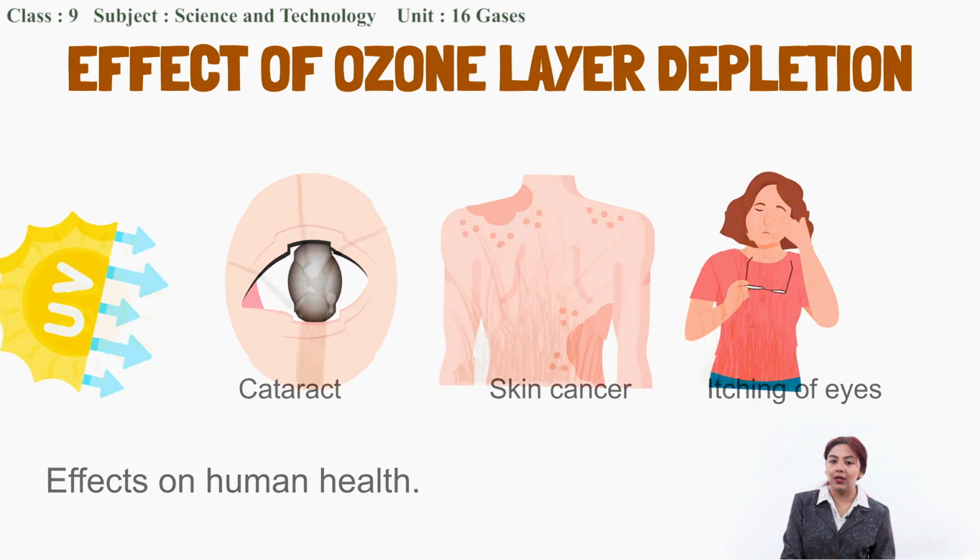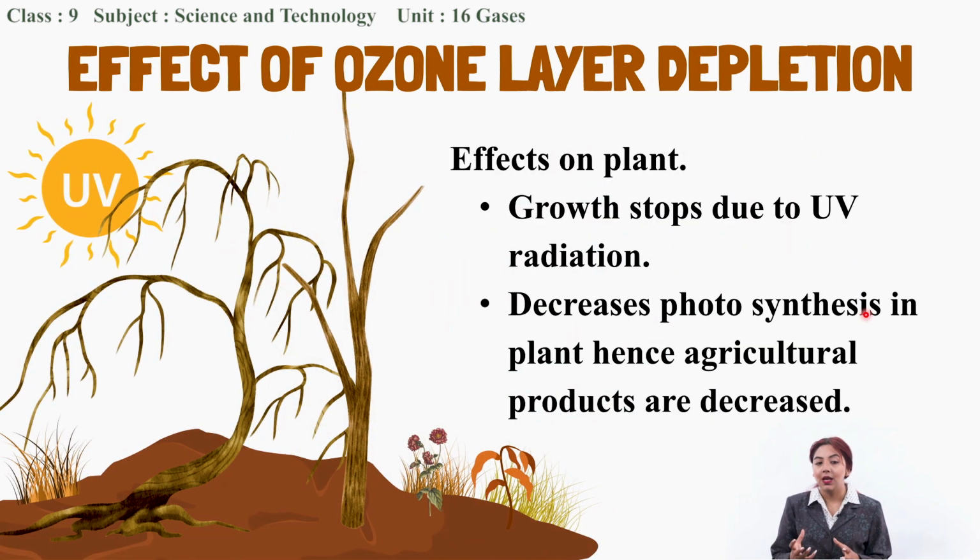Not only in human health, in plants, the harmful radiation which the ozone layer would have shielded us from if it was not depleted, if it reached the surface of the Earth, it stops the growth of the plant. And another thing it does is it also decreases the rate of photosynthesis in the plant.